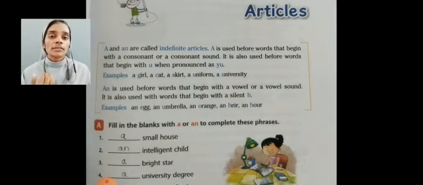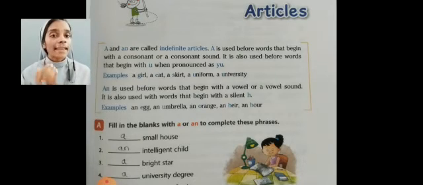Then the use of an. Article an. An is used before words that begin with a vowel or a vowel sound. Where do we use article an? We use article an before words that begin with a vowel or vowel sound. It is also used with words that begin with a silent H. Here also it depends upon the sound of the first letter of the noun.